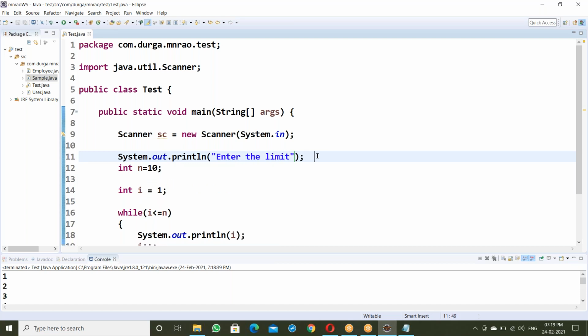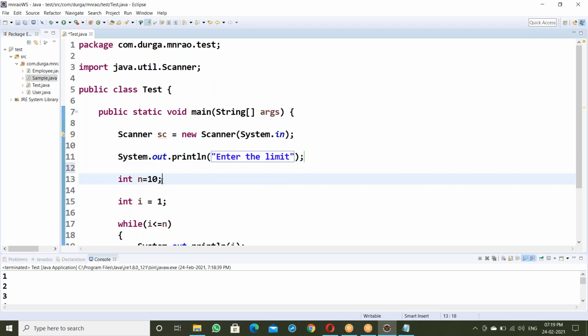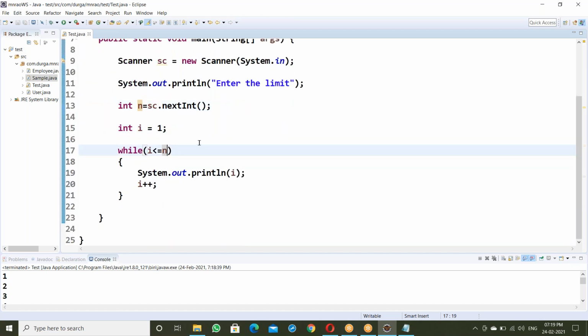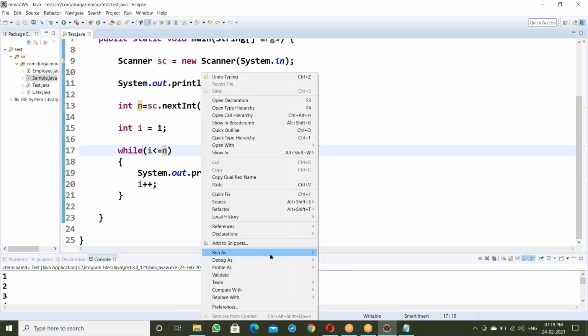Here n equal to sc.nextInt. So enter limit up to n.